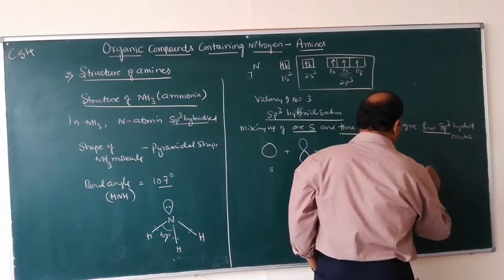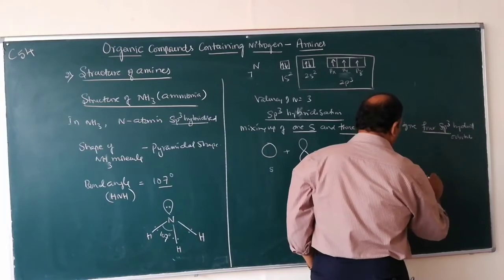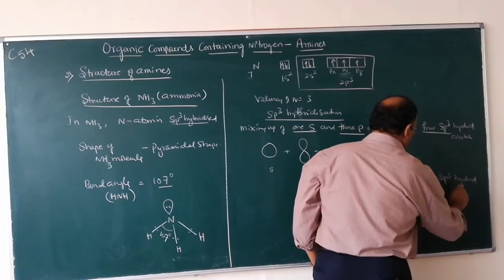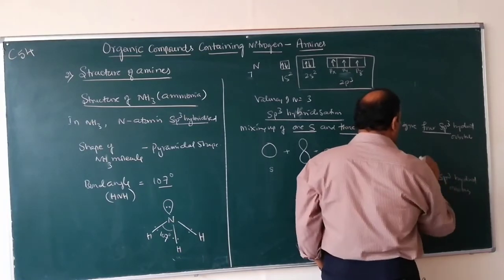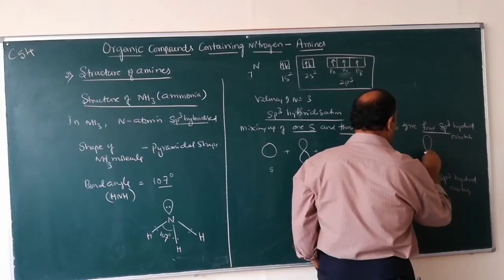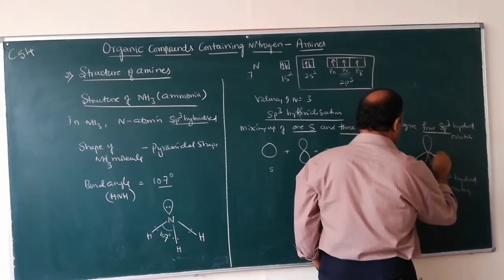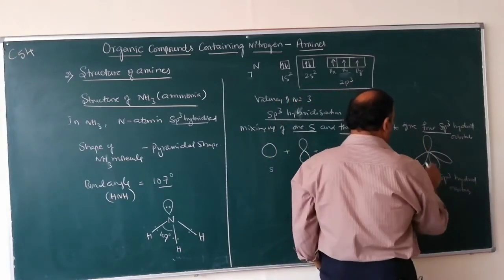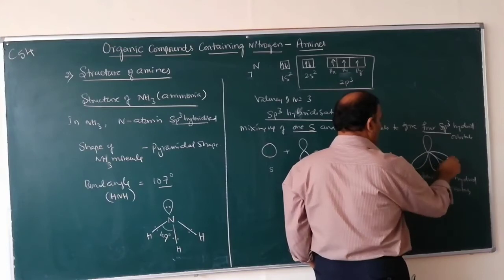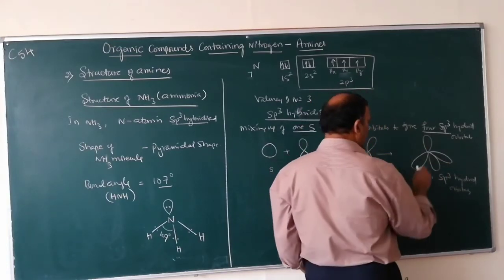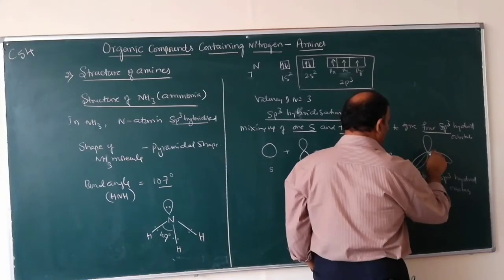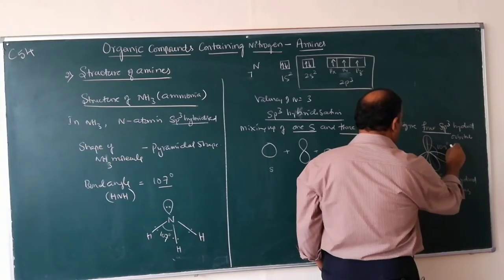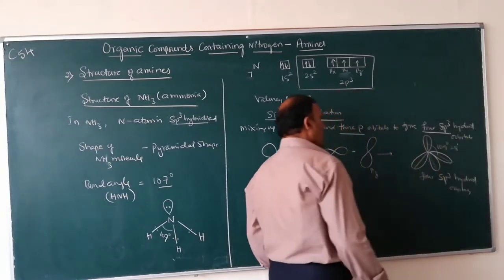hybrid orbitals. So 4 sp3 hybrid orbitals are like these. So these are all 4 sp3, 1, 2, 3, 4 sp3 hybrid orbitals. The expected bond angle here is 109 degrees 28 minutes.